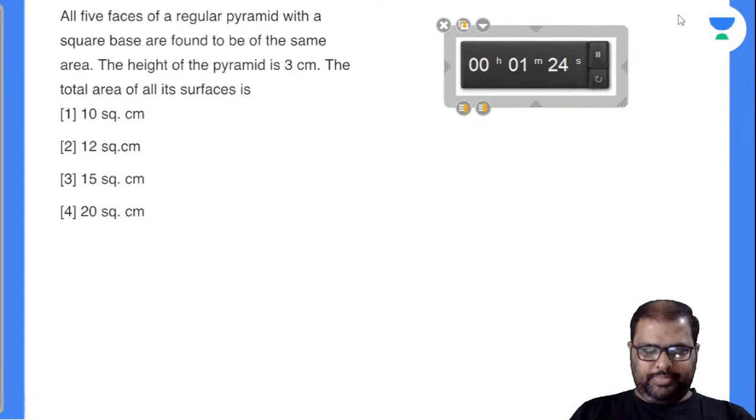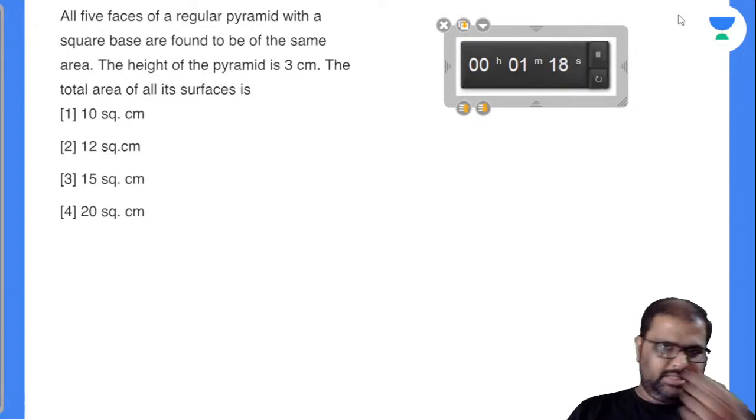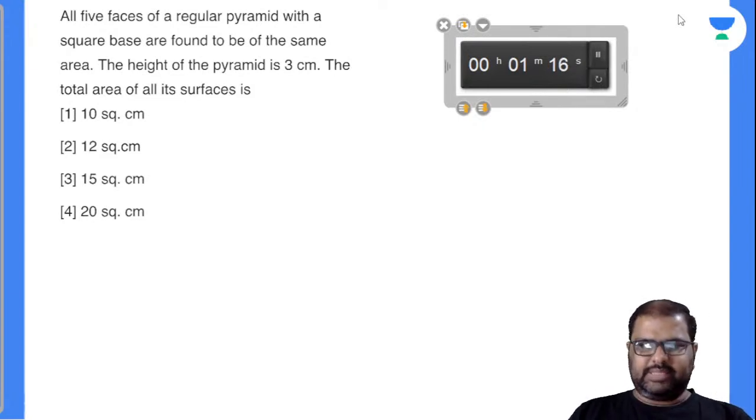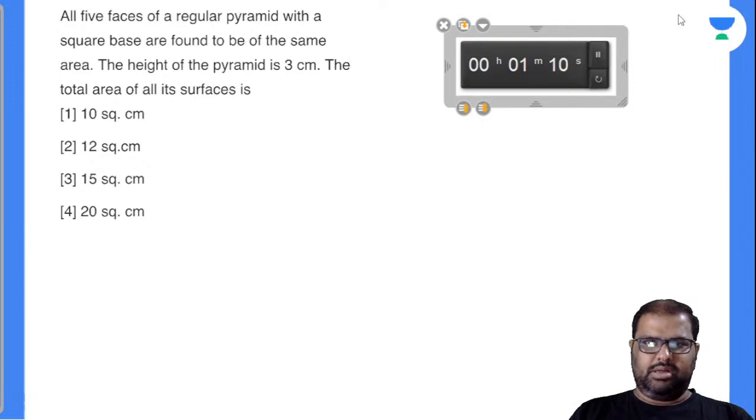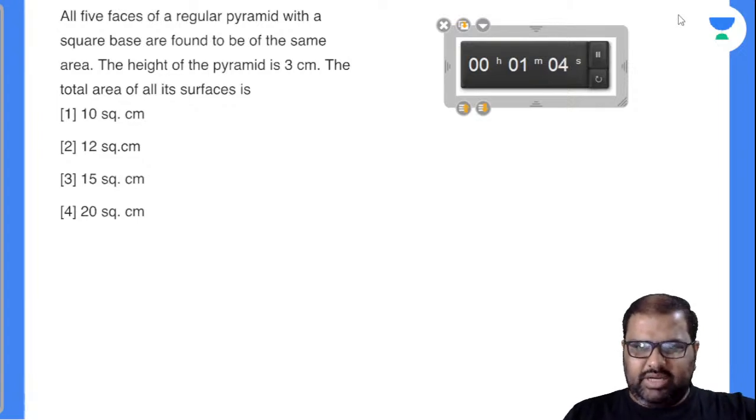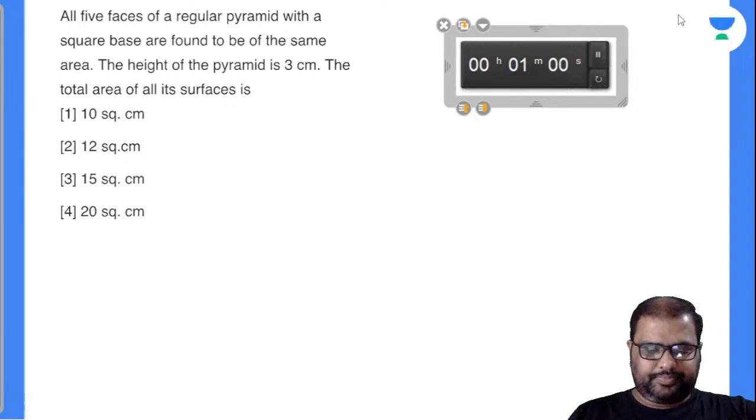One minute more. All five faces of a regular pyramid, regular pyramid meaning with a square base, are found to be of the same area. All the five faces have the same area, it seems. The height of the pyramid is 3 centimeters. The total area of all the surfaces is the question asked. Any answer for this?